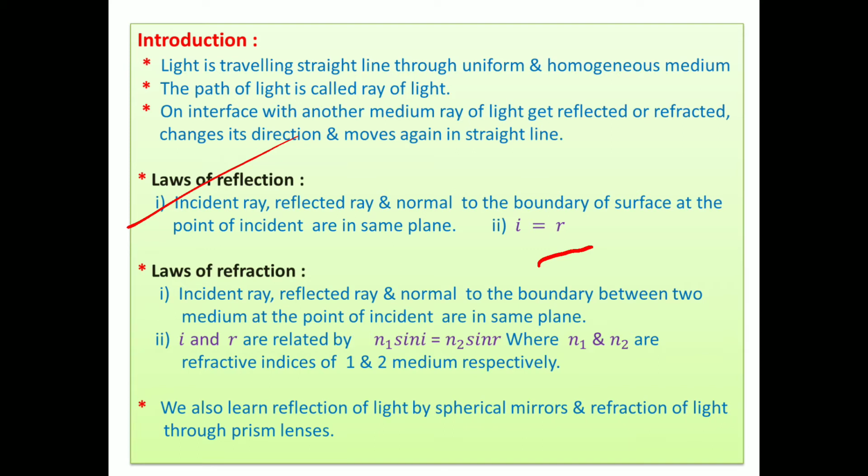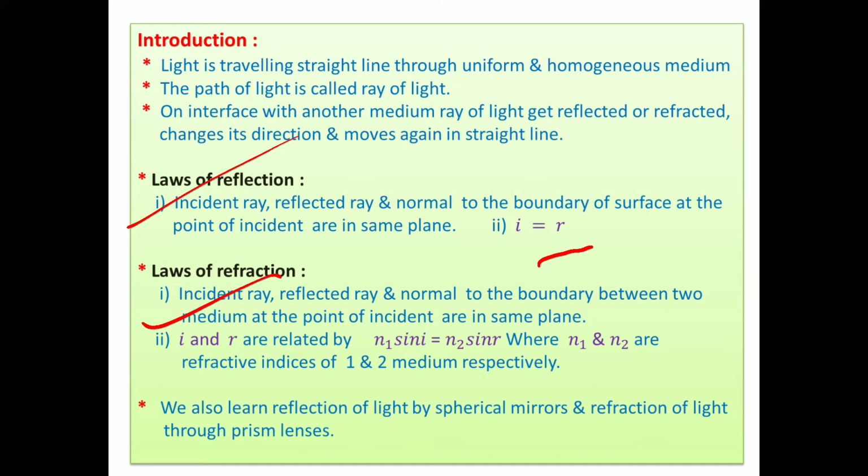You also know the laws of refraction. The first law is similar to that of reflection. Say first and second I am considering together. The incident ray, refracted ray, and normal to the boundary between two media at the point of incidence are in the same plane. Second law: the incident ray and refracted ray lie on opposite sides of the normal.